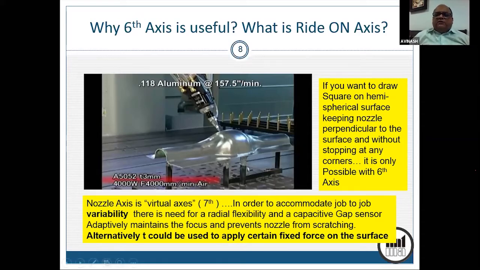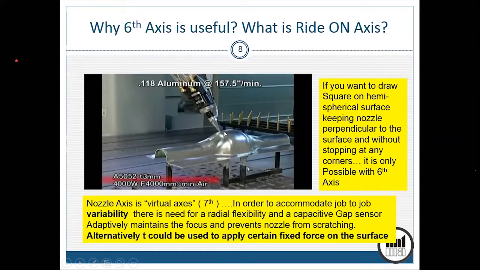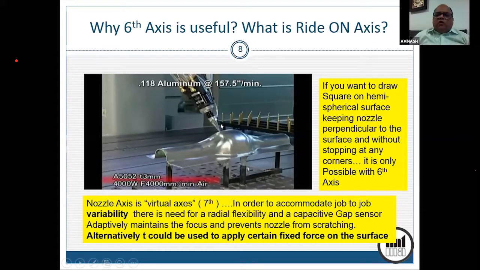This is an autonomous axis where you are able to have something like a 5 mm cushion, with which you are able to move the thing up and down and maintain the gap. Now, it is possible to maintain a uniform gap with respect to the job surface. It is also possible to press against the job surface and apply a designated force constantly. Right? So you can have the ride-on axis with force control, or you can have it with gap control.